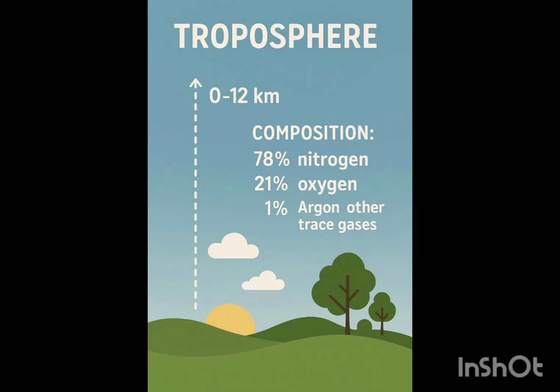Okay. And the weather is in the troposphere and also the clouds. So the weather phenomenon occurs in the troposphere and the clouds are also formed in the troposphere. So that means the clouds are only around 8 to 10, 12 kilometers maximum height. It doesn't go beyond that. Okay. And what else?